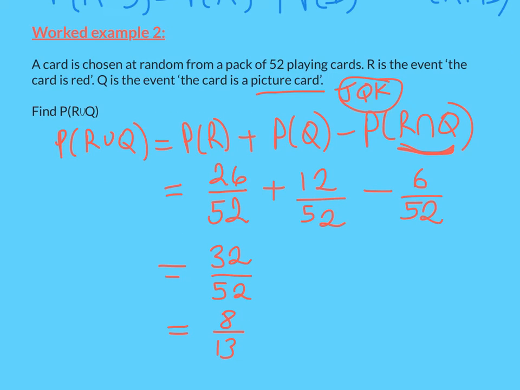Make sure you read the question really carefully. Q is a picture card, not just a queen, and in probability, you are expected to know things like decks of cards. So if you don't know them yet, then start playing more card games with your friends.